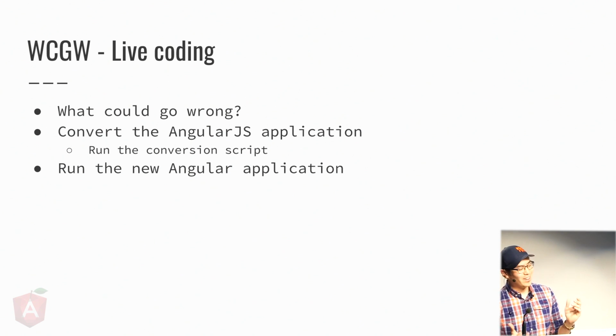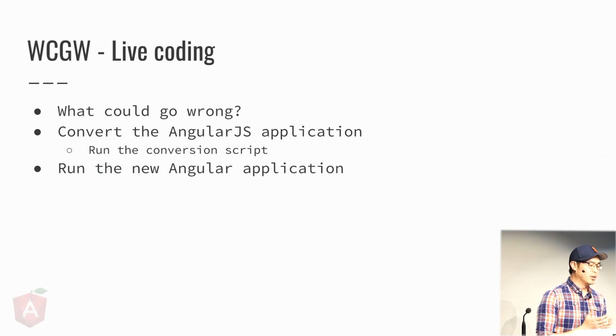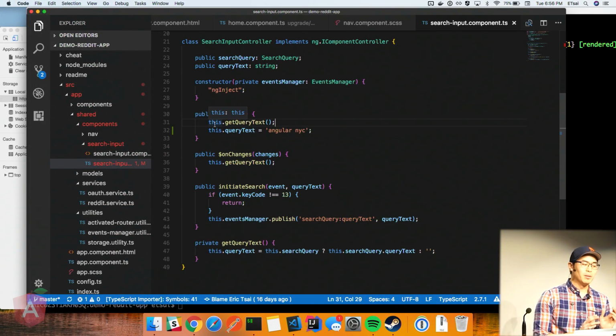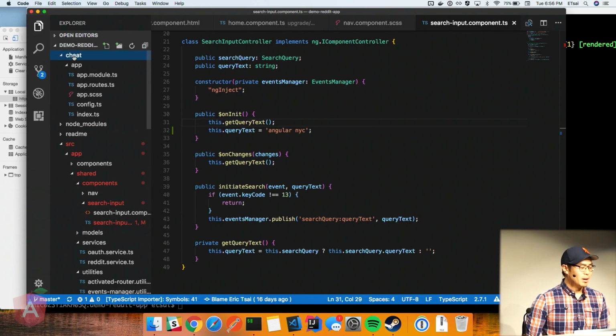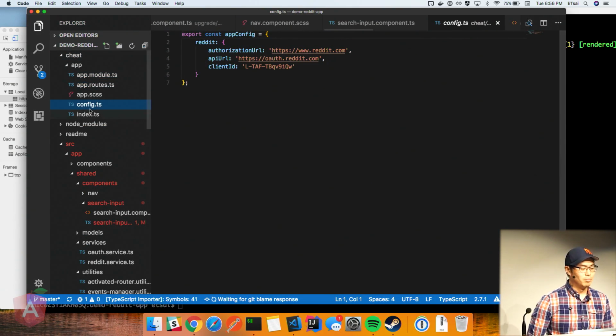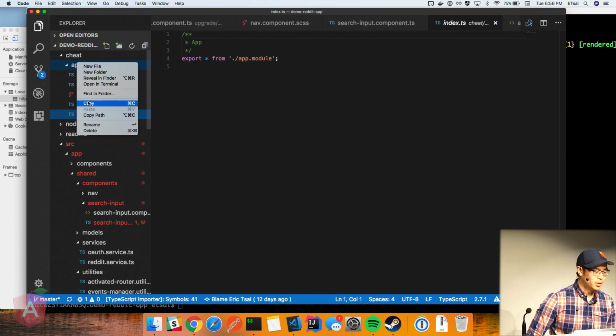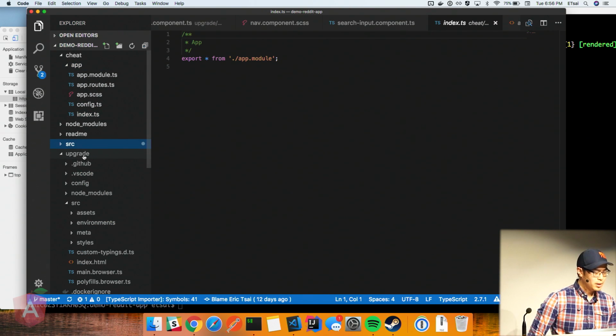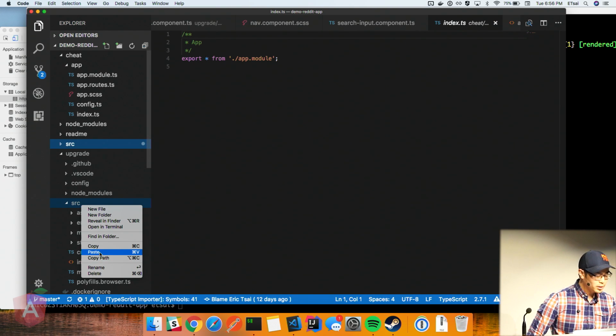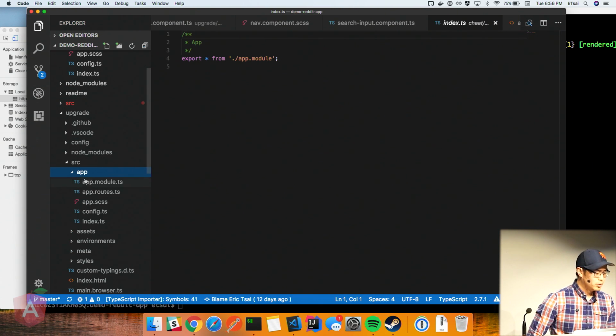All right, so what could go wrong? Live coding. What we're going to do is attempt to upgrade this AngularJS application, run it through the conversion script, and see this Angular 5 application out in the wild. The first thing I'm going to do is cheat a little bit. I'm going to give it the app module, app routes, and some config files because we simply didn't automate that. We manually updated that ourselves. Here I have an upgrade folder that is essentially a cloned repo of an Angular starter project itself. I'm going to paste this into source.app. So all we have is the app module, app CSS, config, what have you.